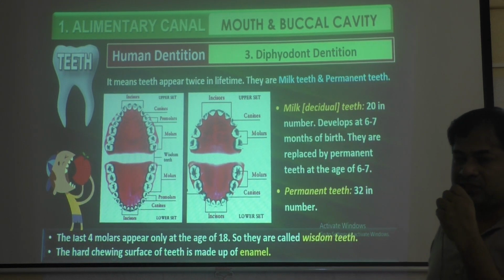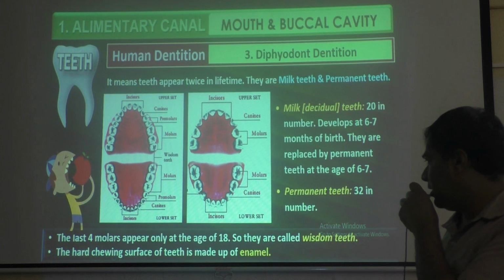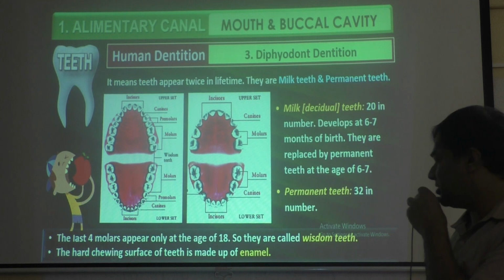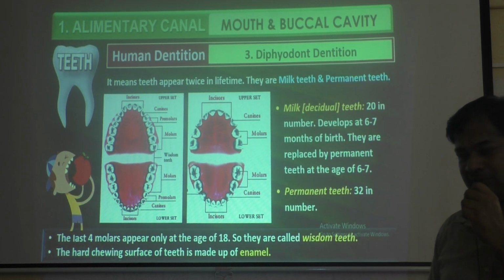That is what we call wisdom teeth. They appear only at the age of 18, so they are called wisdom teeth. See, I told you, wisdom teeth. We call them wisdom teeth.